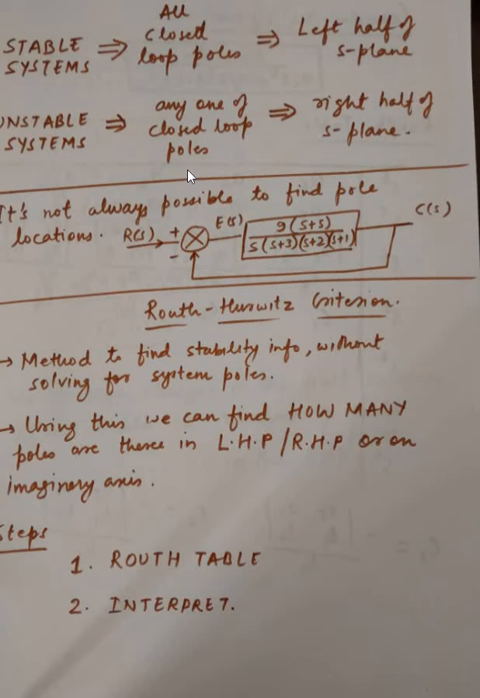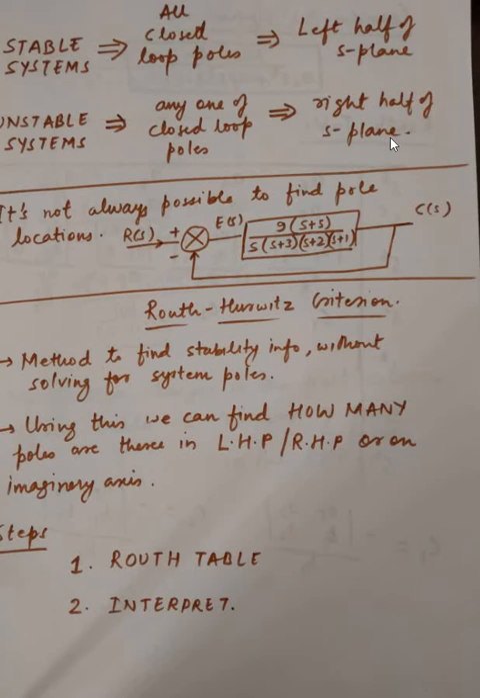This is again a repetition of the same thing. For a stable system, all closed loop poles, now I'm using the terminology closed loop poles, should be on the left half of the S-plane. For an unstable system, any one of the closed loop poles is on the right half of the S-plane.